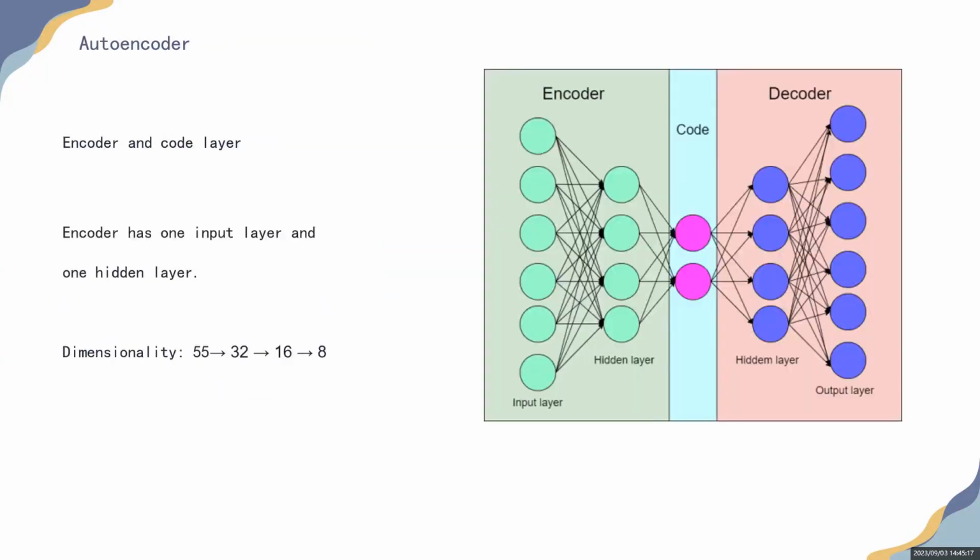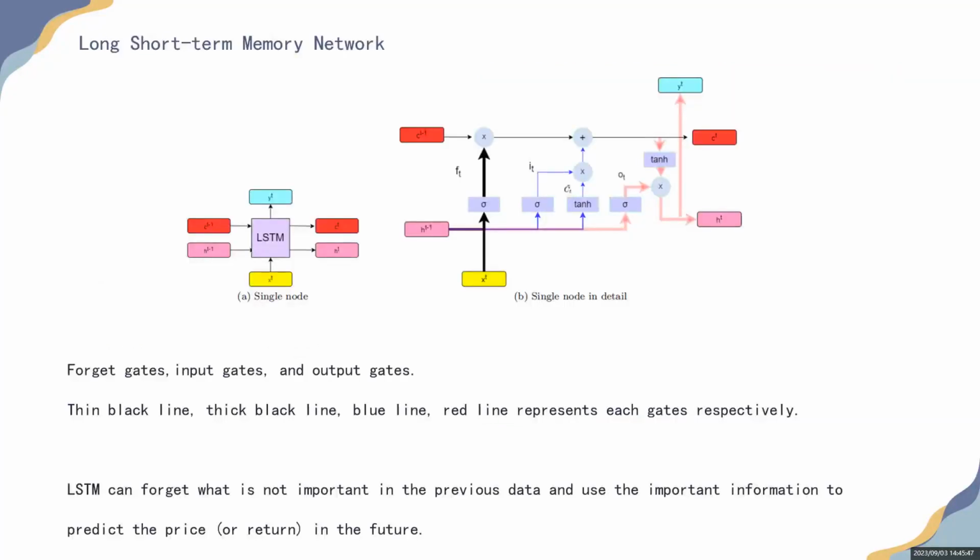When I applied the FNN, I found it took a lot of time to train the model. I thought that maybe the inputs are too many, so I applied an autoencoder to compress the data. Extracting the factors by autoencoder is a good way to reduce dimensionality. The original data is fed into the first layer of the encoder. It is processed in the hidden layers. Finally, low-dimensional data is the output in the coder area. It is very useful to keep the important information and shorten the training time.